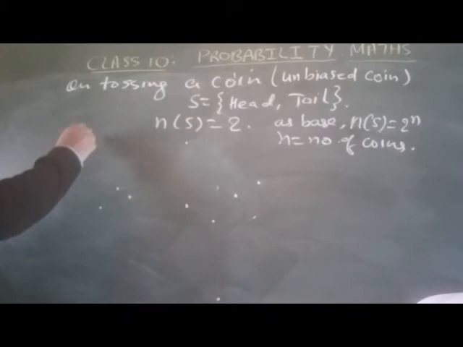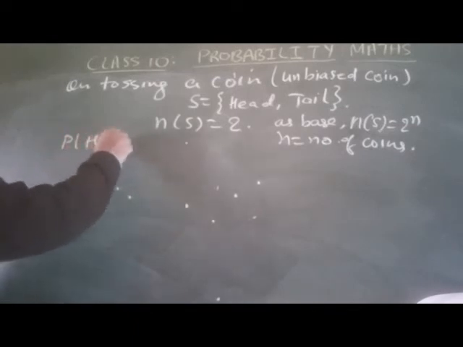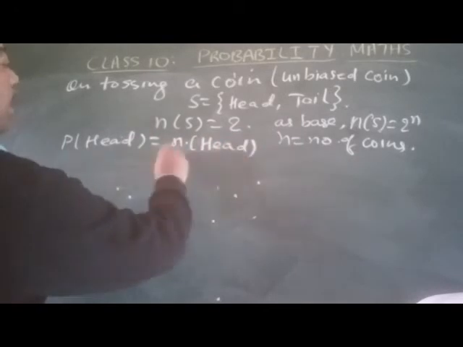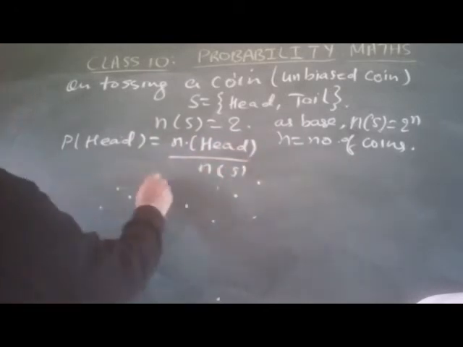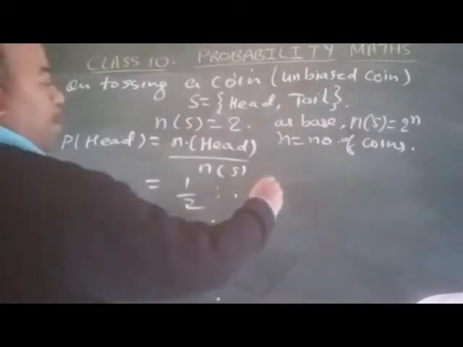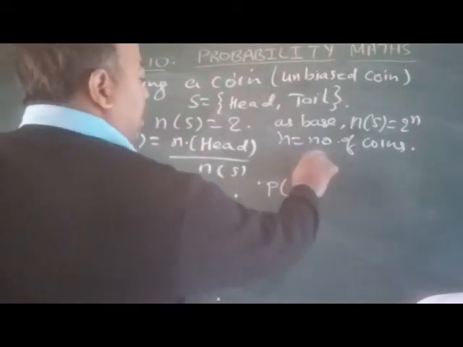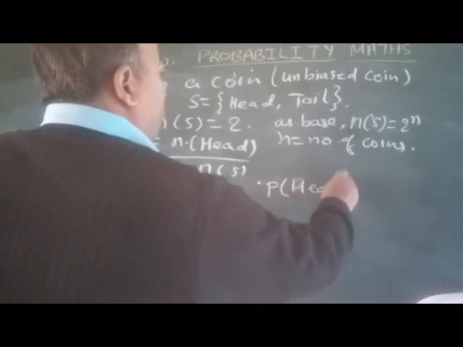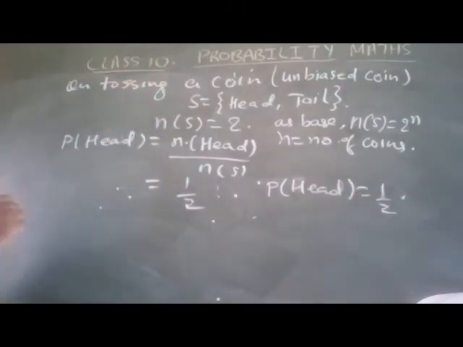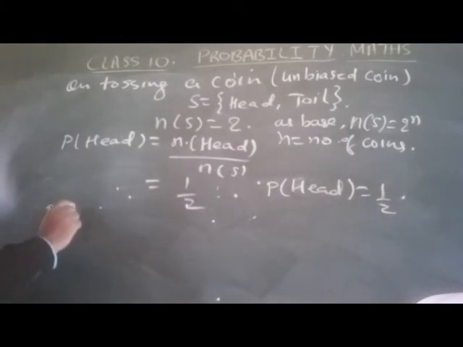Then probability of head equals number of heads by total. In this case, the number of heads is 1, total is 2. So probability of head equals how much? 1 by 2. Now, the question is probability of not head.